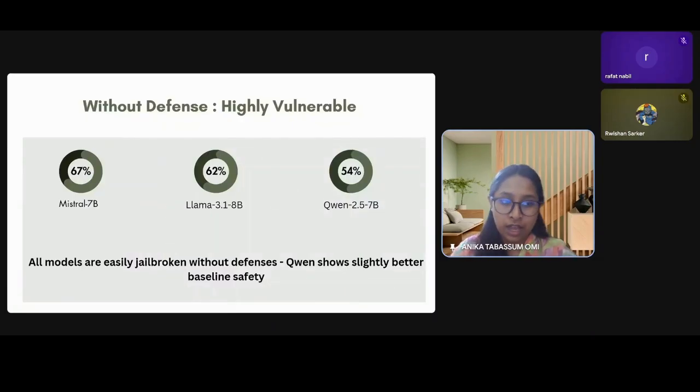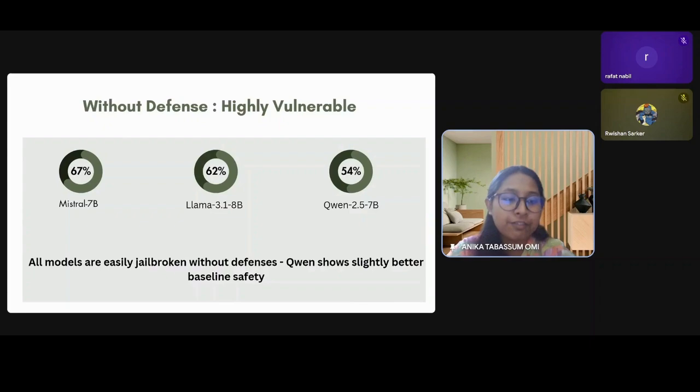And this brings us to our first major finding, which I have to say is quite striking. Without any defense, Mistral 7 billion has an ASR of 67%, Llama 3.1 8 billion has 62% ASR, and Qwen 2.5 7 billion has 54% ASR. So when we tested the models without any defensive mechanism in place, the results were concerning. We evaluated these 3 open source models and found that they are easily jailbroken. Looking at the data, you can see that the success rate for jailbreak attacks is alarmingly high across the board.